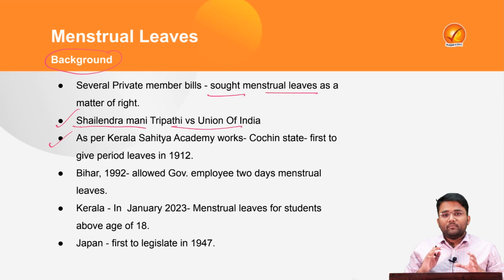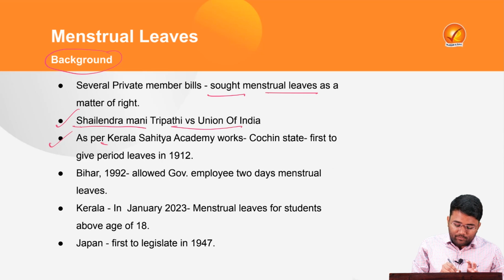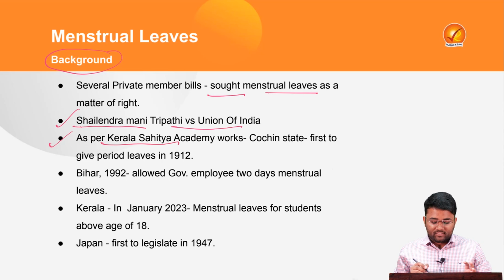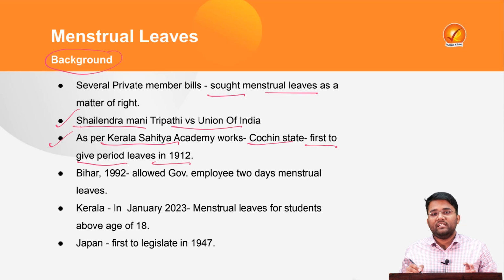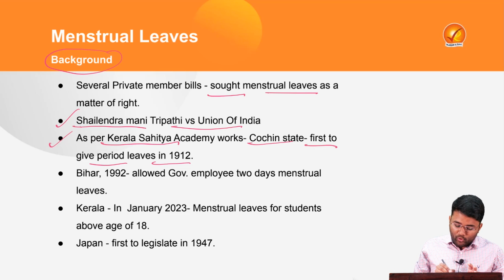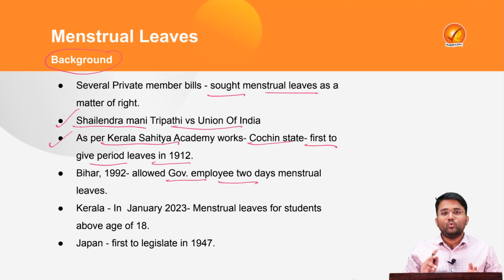Apart from this, some historical context: as per the Kerala Sahitya Academy works, the erstwhile Cochin state, which is at present the Kerala state, was first to give period leave in the year 1912. Apart from this, in the year 1992, the Bihar government provided government employees 2 days of menstrual leave.